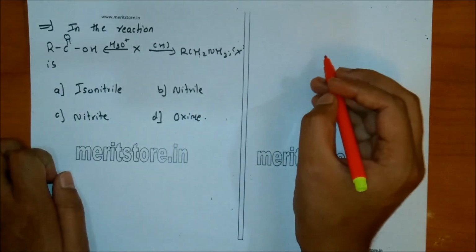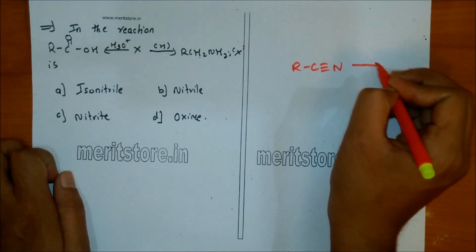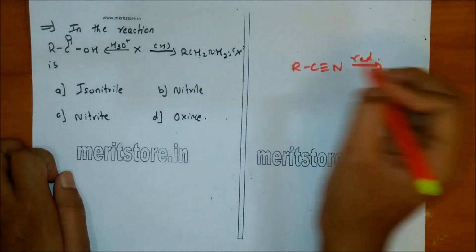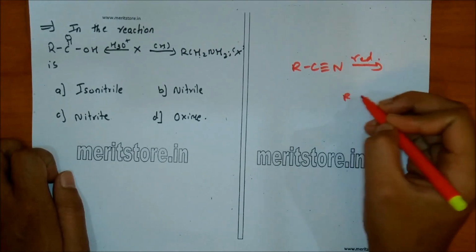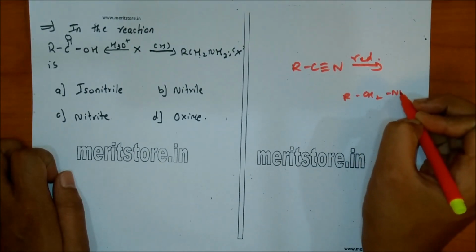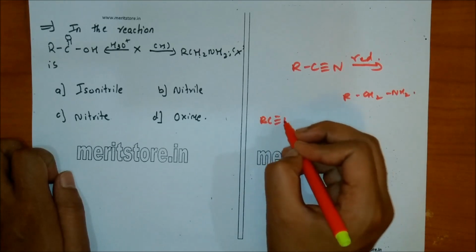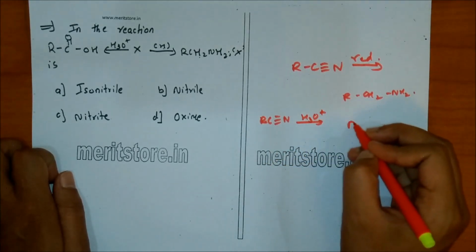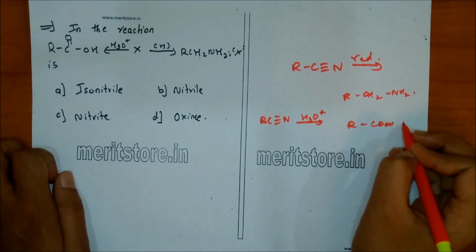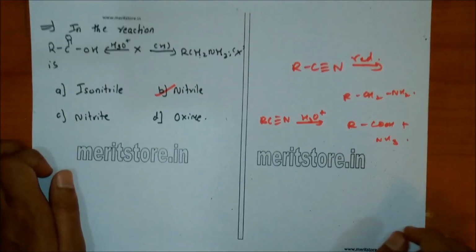So this reaction is possible with a nitrile, that is R C triple bond N. On reduction, it gives a primary amine, RCH2NH2. And on hydrolysis, in the presence of water, it will give acid plus ammonia. So option B is the correct answer, nitrile.